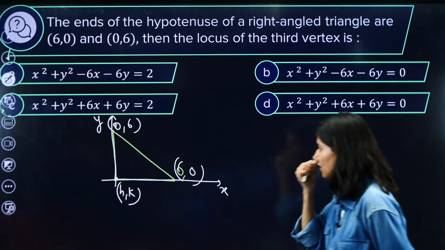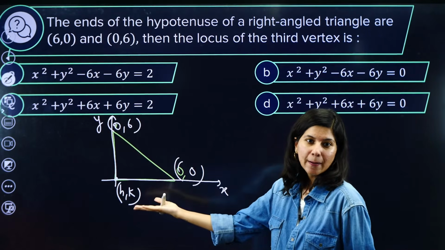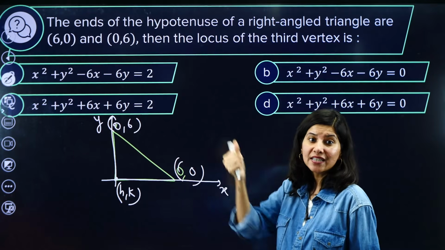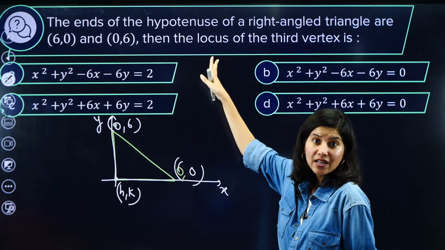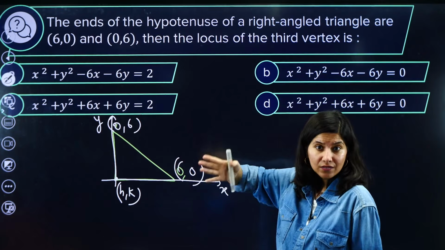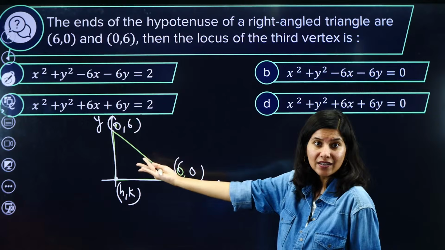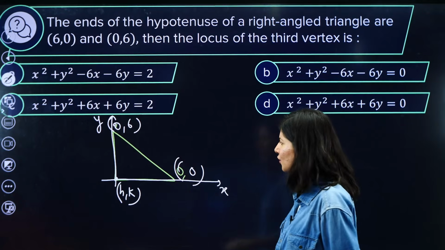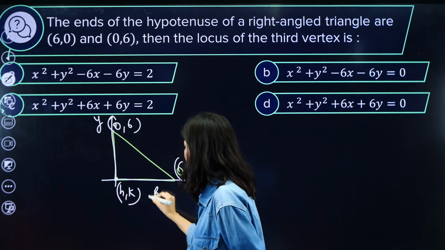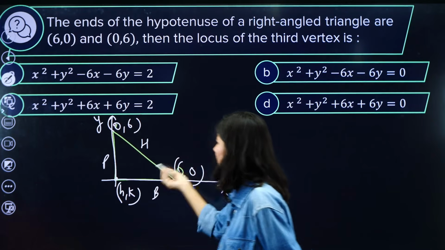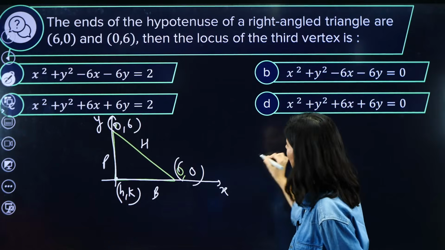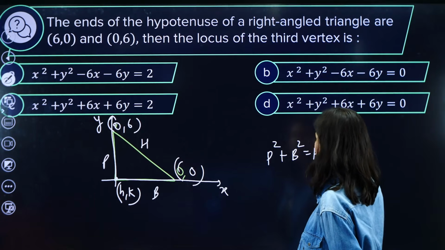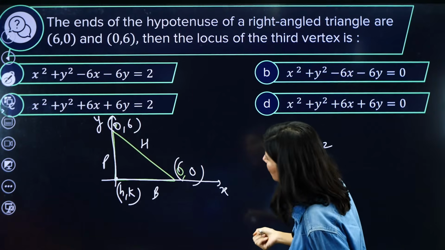So this is the situation. Now we have to understand one geometrical condition which they have not given. What is the geometry behind a right angle triangle? Tell me. Ma'am, Pythagoras theorem. This is your base, this is your perpendicular, this is the hypotenuse. Just apply it: perpendicular square plus base square equals hypotenuse square. Let's apply it right away.